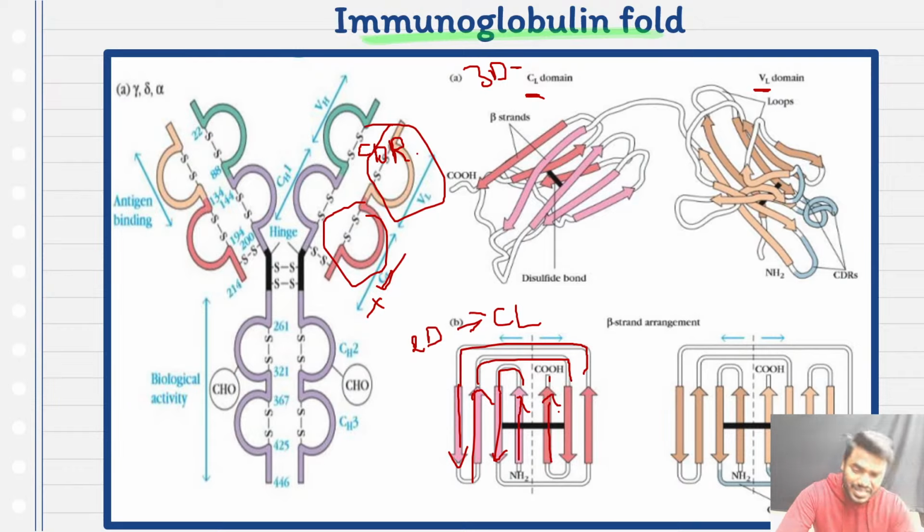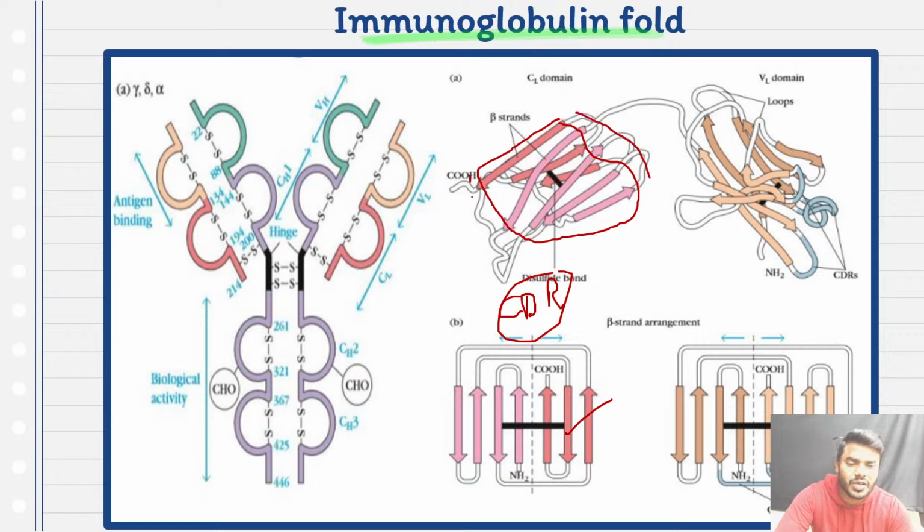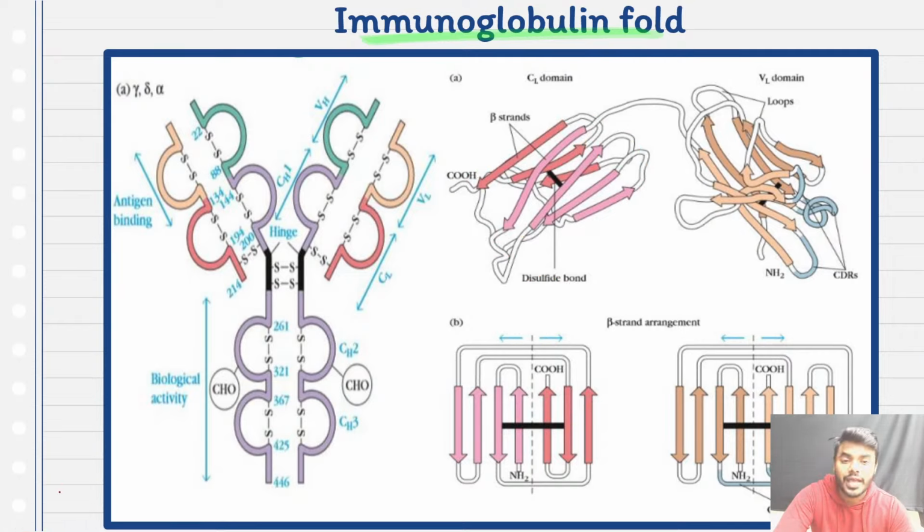Now, friends, listen to my statements very carefully. Here you can see the black color, right? What is this black color one, friends? That is what we generally call the disulfide linkages. Very simple point. But what is the statement I want you to understand? Here there is no CDR, correct? Now you can take an example of the 3D structure also. Focus, friends. All the beta pleated sheets are buried inside, and the white color which you are seeing facing outside, what are they, friends? They are basically alpha helical structures.